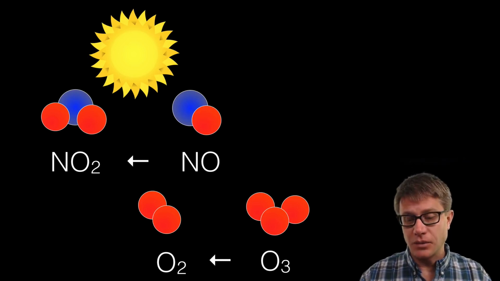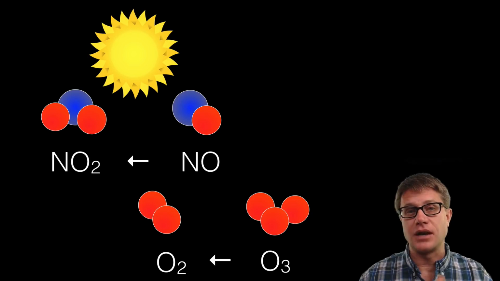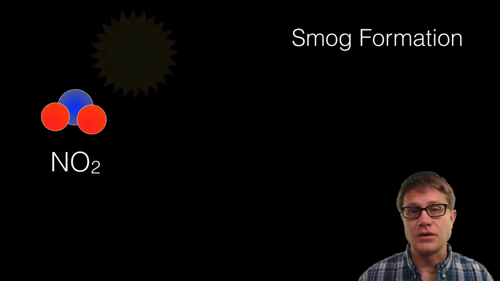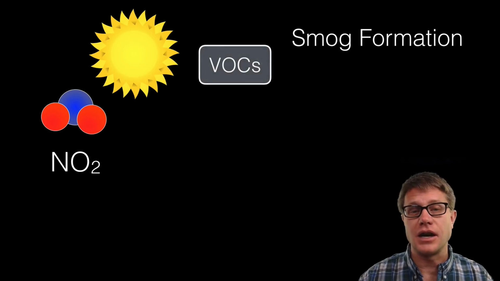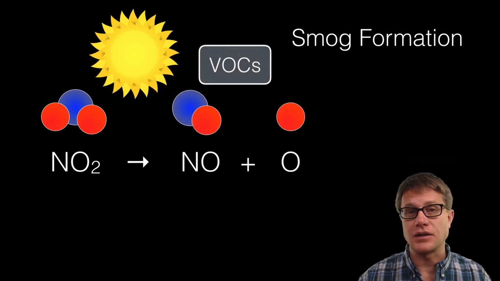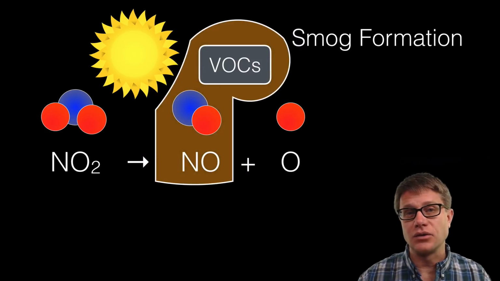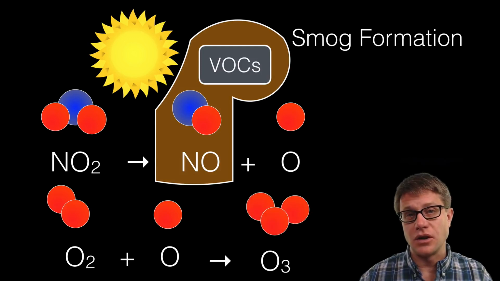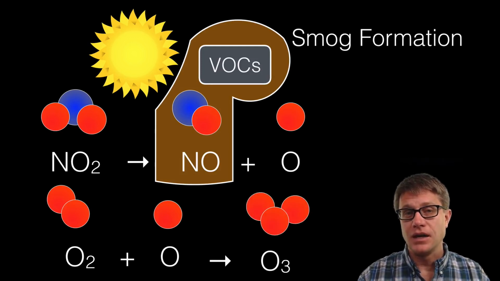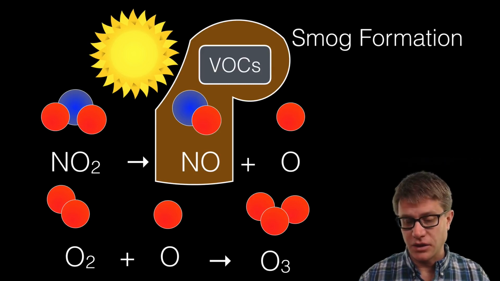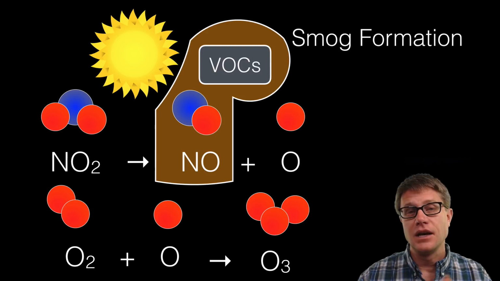Again, to make smog, we have to not only have NOx and the sun, but we have to have these volatile organic compounds as well. How does it work? We break apart that nitrogen dioxide again, producing nitric oxide, and that will combine with these volatile organic compounds in the atmosphere. Now we produce this ozone, but it's not spontaneously going to go back again. So how do you form smog? We have to have these volatile organic compounds, we have to have this nitrogen dioxide, and then we have to have sunlight. Areas like Los Angeles, where all of these come together, have a huge amount of smog. How do we prevent it? We reduce the amount of nitrogen dioxide and the amount of volatile organic compounds in the atmosphere.